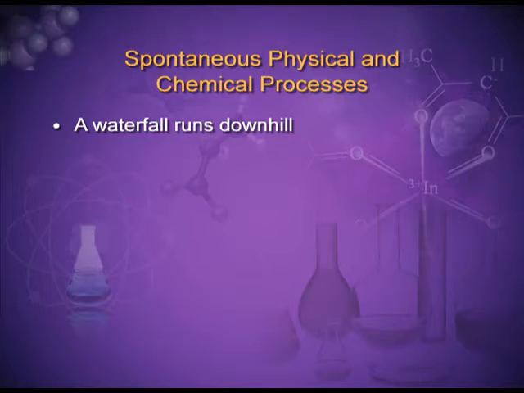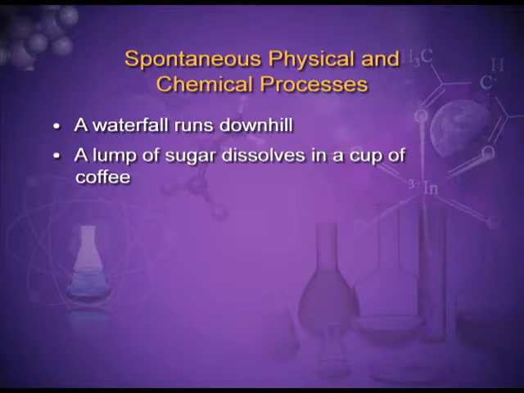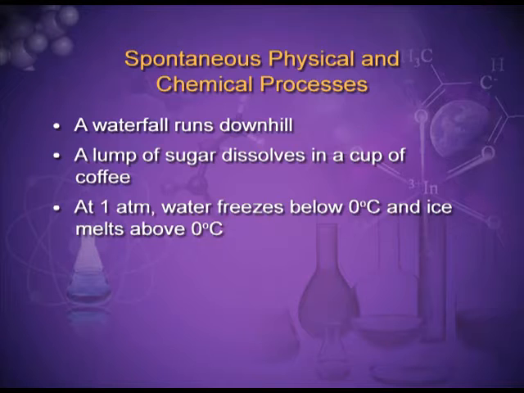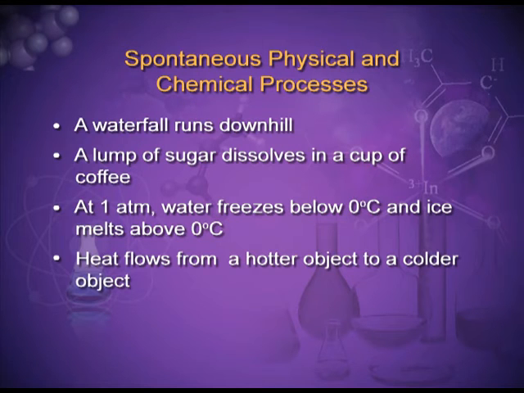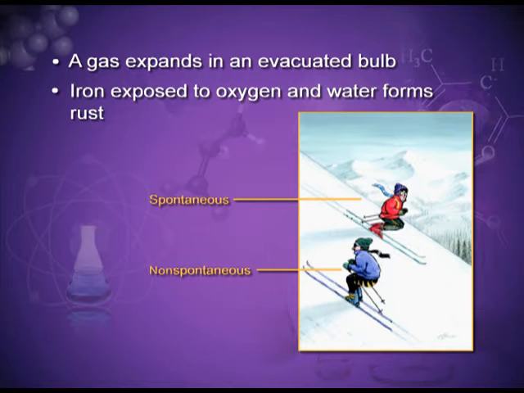A waterfall runs downhill. A lump of sugar dissolves in a cup of coffee. At 1 atmosphere, water freezes below 0 degrees Celsius and ice melts above 0 degrees Celsius. Heat flows from a hotter object to a colder object, or when iron is exposed to oxygen and water, it forms rust.